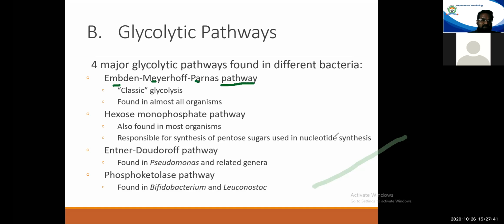Apart from this, under certain conditions, microorganisms do adopt other pathways or other sets of reactions. These include the HMP pathway, or it is also referred to as the hexose monophosphate pathway. Again, this pathway is also found in many organisms and is adopted for the sake of biosynthetic requirements. The EMP pathway will be mostly followed in case of fulfilling the energy requirements of the cell.